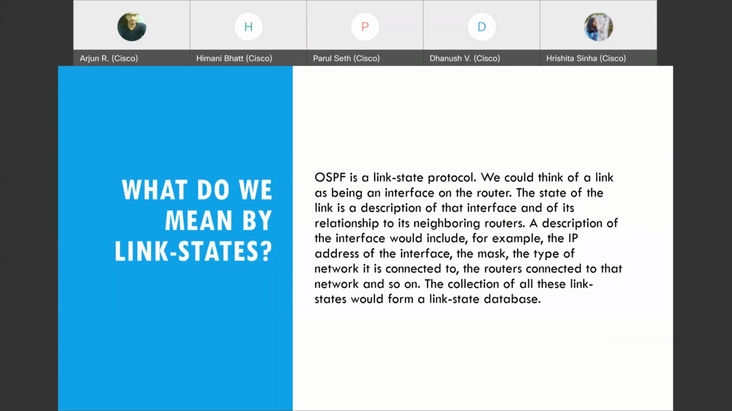You could think of a link as being an interface to a router. The link state is the state and description of that interface, and its relationship to the neighboring routers. That is the important point when it comes to link state protocols. A description of that would be the IP address of the interface, the mask, the type of network it is connected to, and the routers that are connected to it. All these collections together form the link state database, which would eventually get propagated throughout the network. So link state databases are also one of the things that are advertised on OSPF.